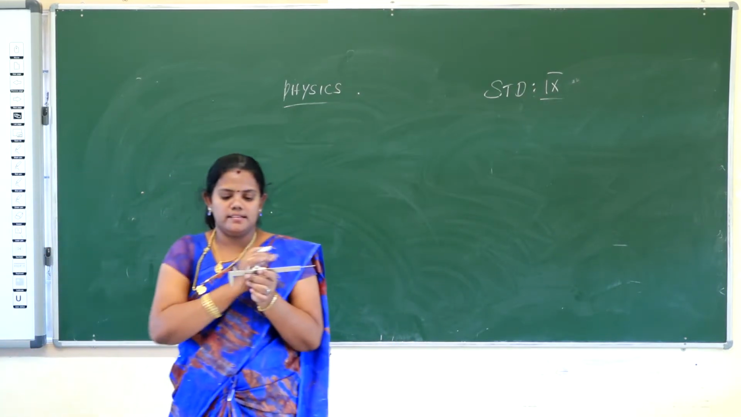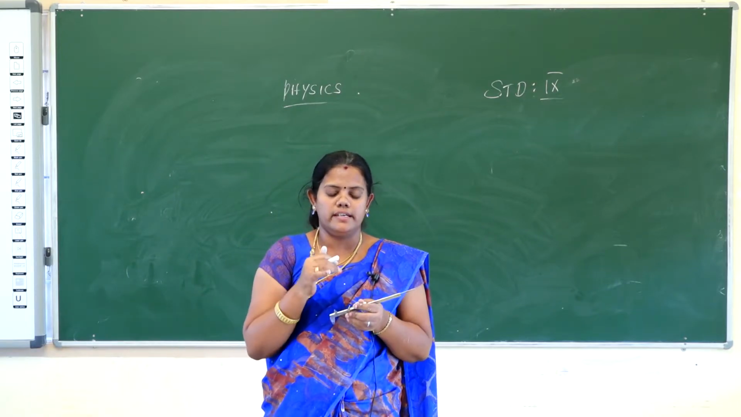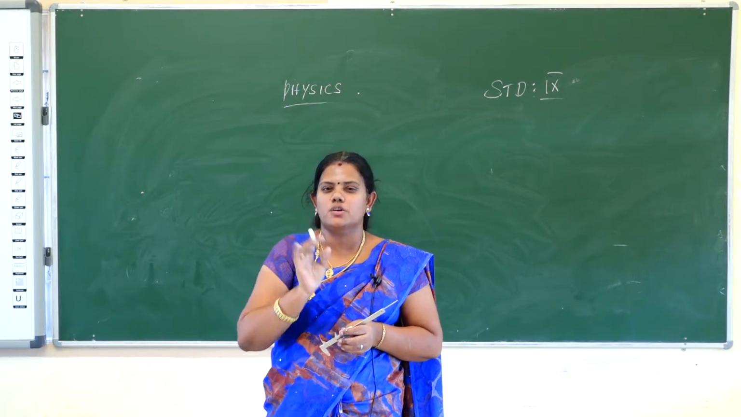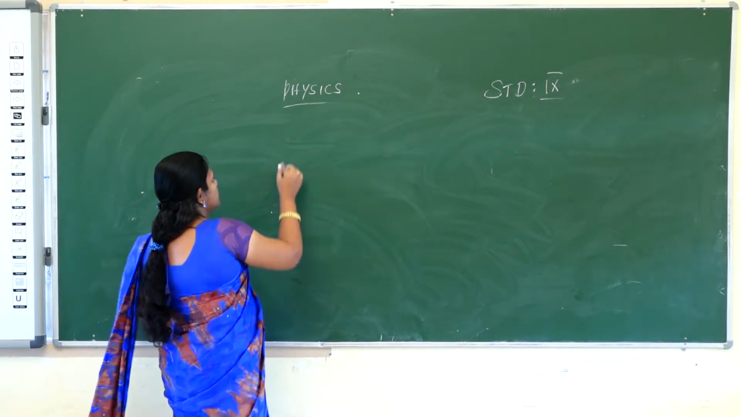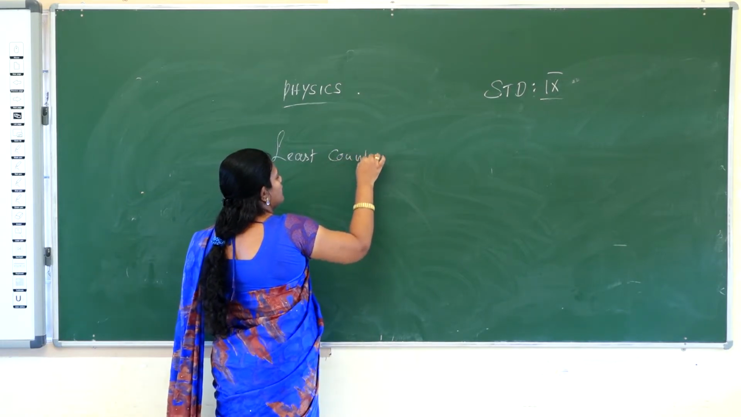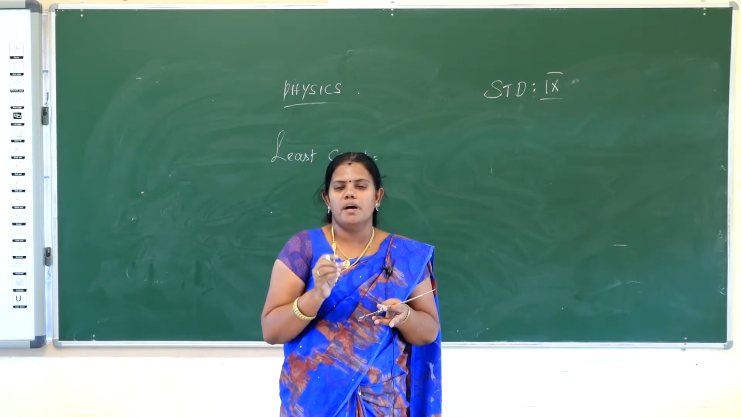Next I will explain the vernier scale. Before the explanation of the vernier scale, first you should know about the least count. What is the meaning of least count? Least count is nothing but the smallest length that can be measured by using a meter scale.